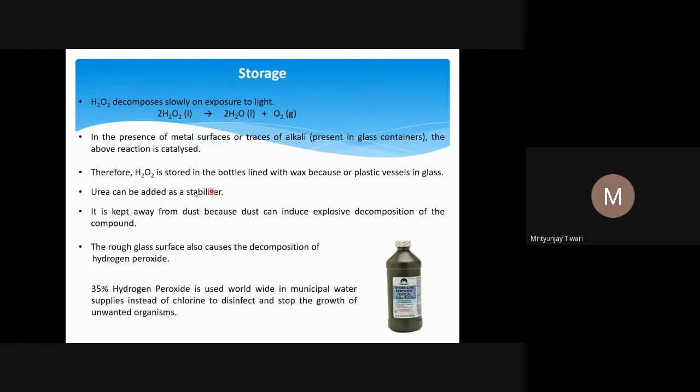Urea also protects H2O2 from getting exposed to other catalysts. So this way urea is also working as a stabilizer. So H2O2 is kept away from the dust, because why? Because dust sometimes contains metal particles and some other chemicals, which may induce the decomposition of H2O2, because metals will induce decomposition, and we know the dust particles contain small particles of metals.